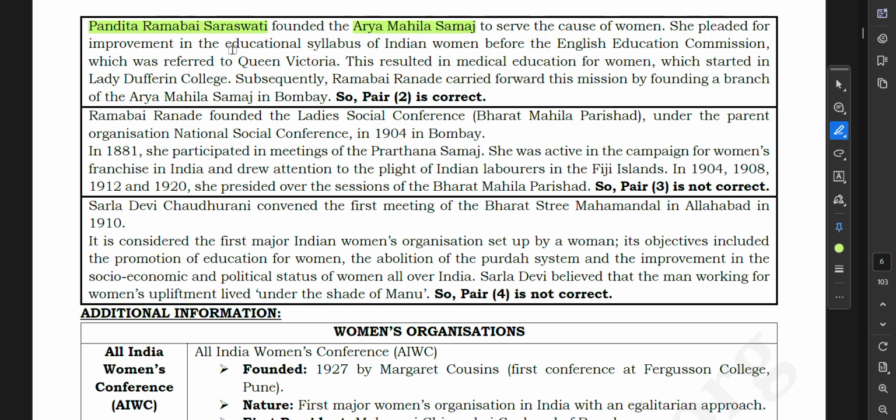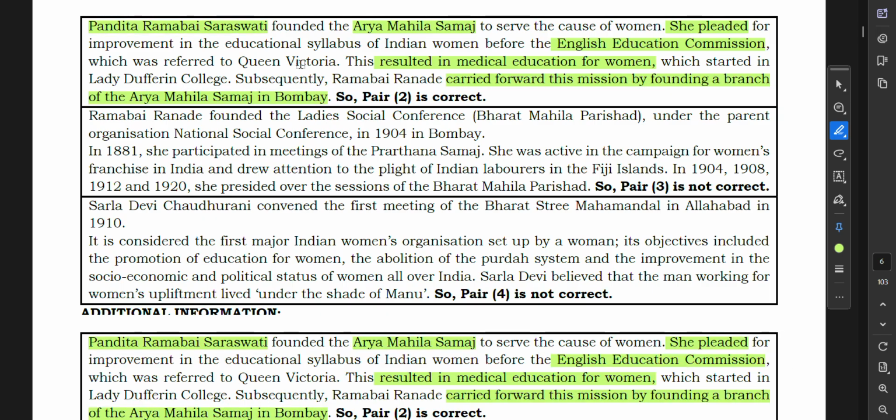She pleaded for the improvement in the education syllabus of Indian women before the English Education Commission. Pleaded means she basically requested the improvement in the educational syllabus of Indian women before the commission, which was referred to Queen Victoria. This resulted in medical education for women, which started in Lady Dufferin College. Subsequently, Ramabai Ranade carried forward this mission by founding a branch of Arya Mahila Samaj in Bombay.